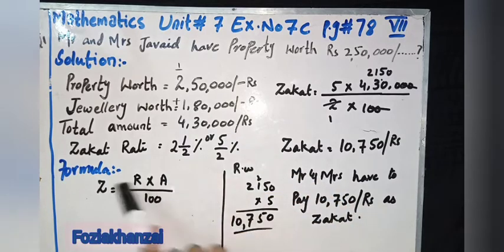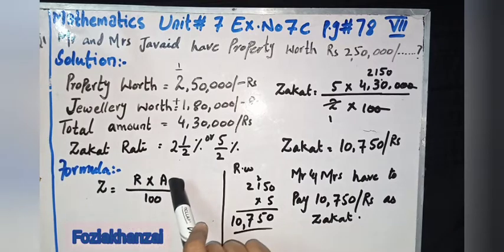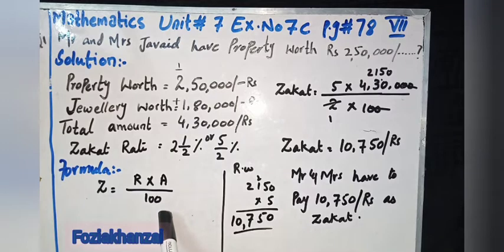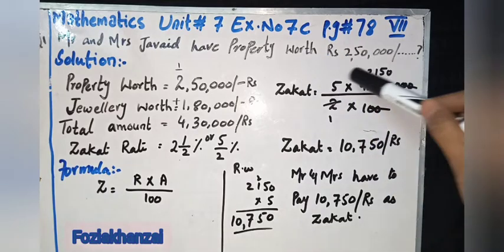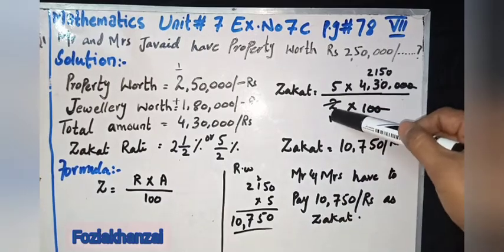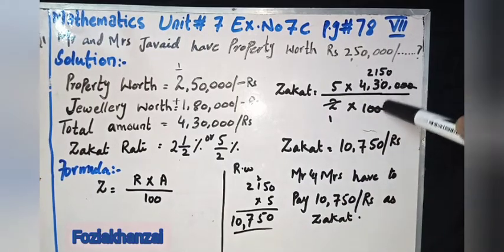So the formula of zakat is equal to rate multiplied by total amount upon 100. In this part we find the amount of zakat. So according to the formula, rate 5/2 multiplied by total amount upon 100.